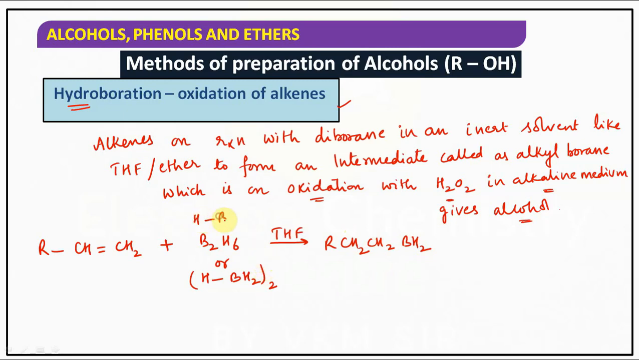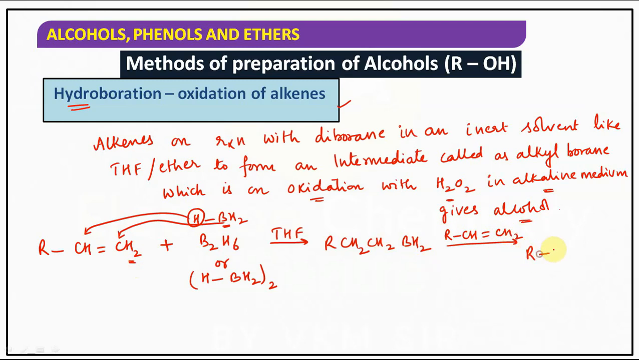Means HBH2. Hydrogen is added here. Observe it carefully. Boron from BH2 is added to this carbon, meaning it is added to the double bond carbon having more number of hydrogens. Understood? So now it reacts with another mole of alkene.